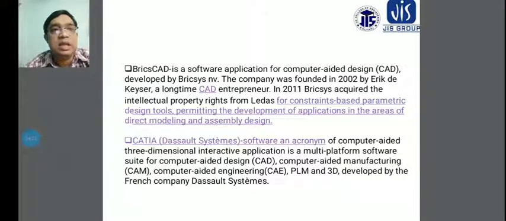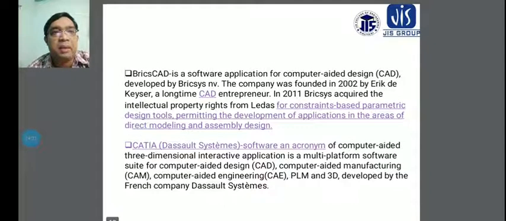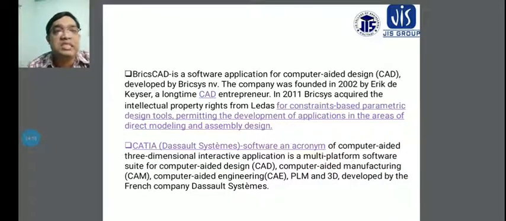Another thing is that in 2011 Bricsys acquired the intellectual property rights from Leeds for the constraints-based parametric design tool, permitting the development of applications in the area of direct modeling and assembly design. This is how BricsCAD handles the assembly of different types of modeling and designs.